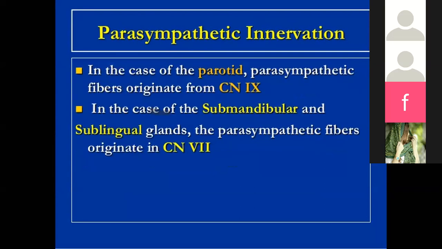Now, regarding the parasympathetic innervation, in the case of the parotid, the parasympathetic fibers originate from the glossopharyngeal nerve, while in the case of the submandibular and the sublingual glands, the parasympathetic fibers come from the facial nerve.